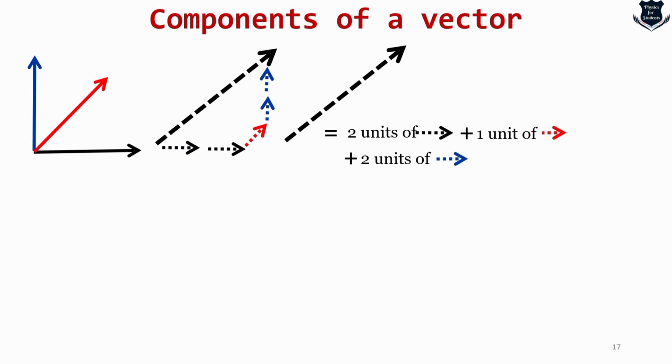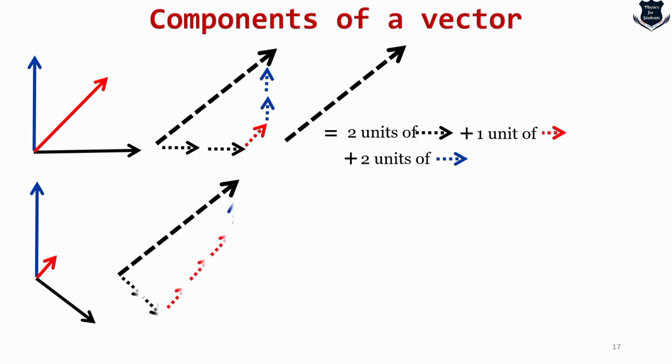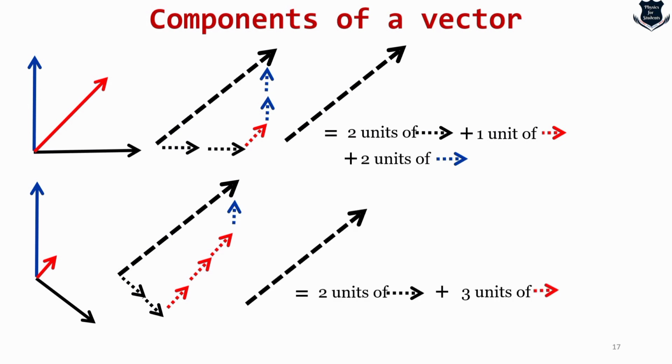Now I'm going to make a little change in the coordinate system. It won't be the standard Cartesian system. It would be like this. You see, things are a little bit tilted, changed. Now I can still make the same vector part by part. How? Here I would require 2 units of black vector, 3 units of red vector, and 1 unit of blue vector. So 2 units of black plus 3 units of red and 1 unit of blue makes up the vector.